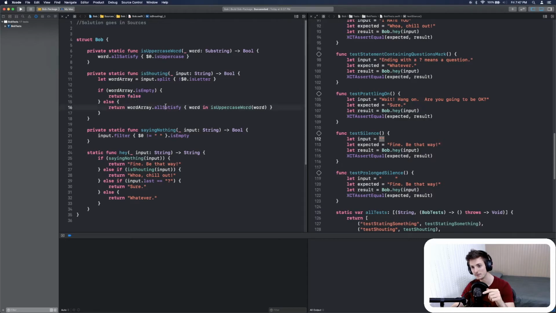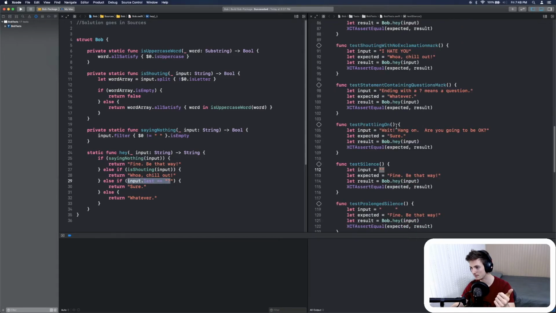Then I looked at whether all the words within the array were uppercase words. For each word in the array, I call the method isUppercaseWord, and for each character I look if the character is uppercase. allSatisfy returns true if the condition is satisfied for all the words. If all the words are uppercase, you return true and we say "Whoa, chill out!"